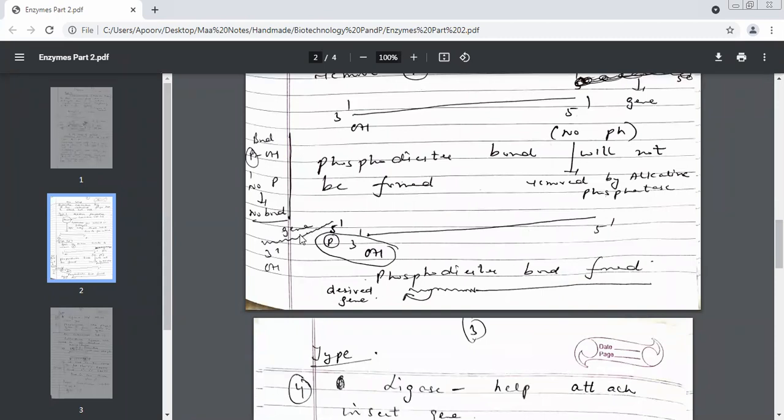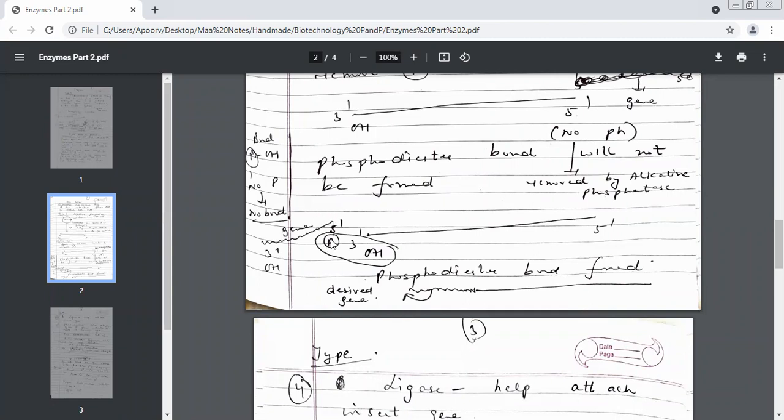Yes, ma'am. This gene will also have its 3 prime end and 5 prime end. 3 prime end of gene will also have which group? Hydroxyl group. And the 5 prime end of gene will also have which group? Phosphate group.